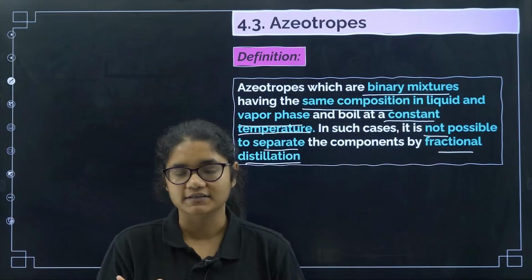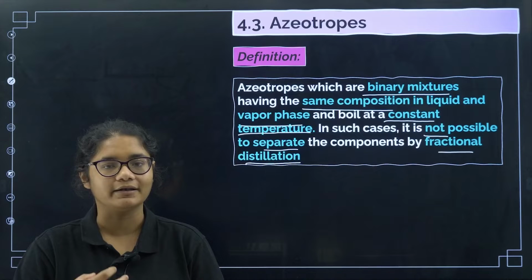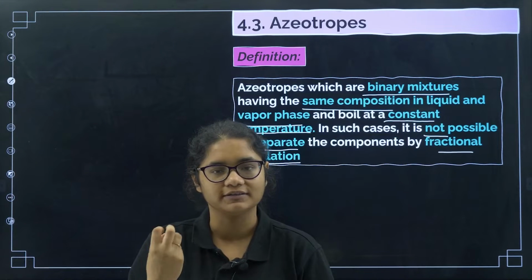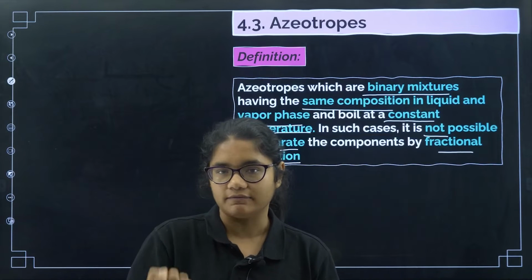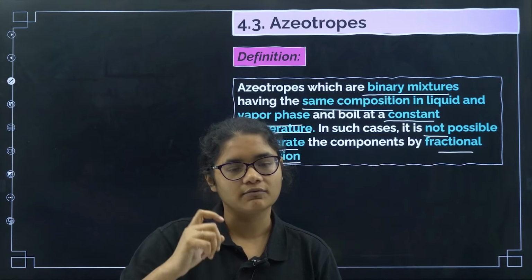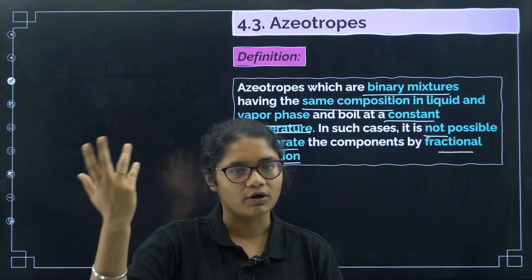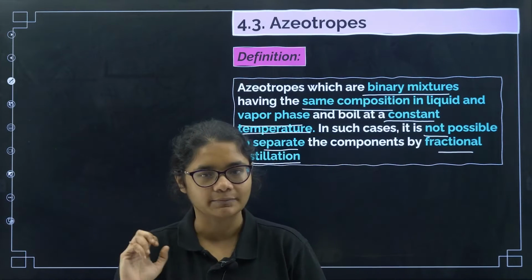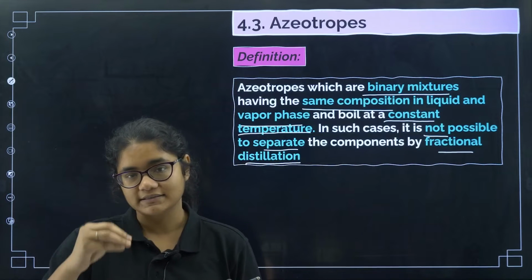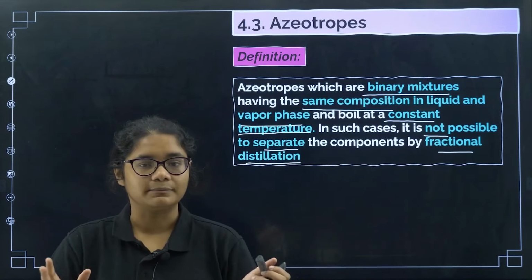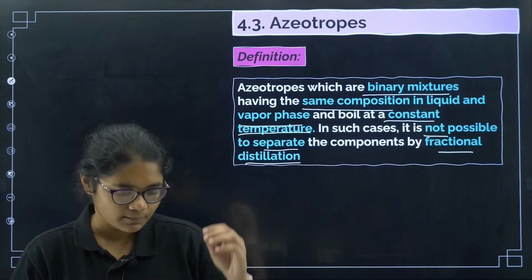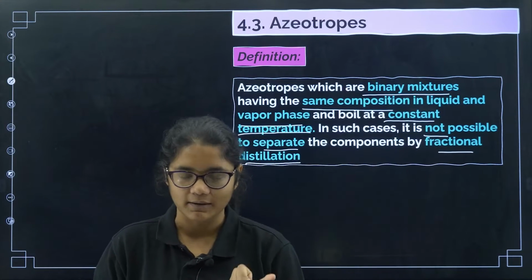If you know fractional distillation, the theory behind it is that two components which have a very small difference in their boiling points, we allow them to boil. The one with the low boiling point will boil first, and the one with the higher boiling point will boil later, and then we can separate them. But here, because they both have the same boiling point, we cannot separate them on the basis of fractional distillation. Okay, so what are the points regarding azeotropes we remembered?